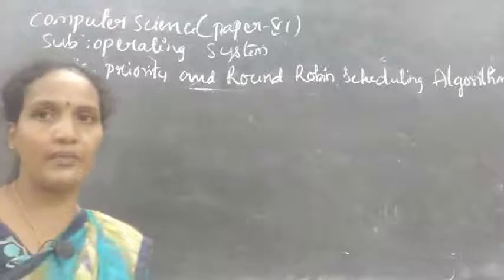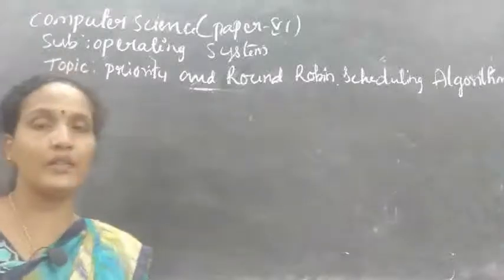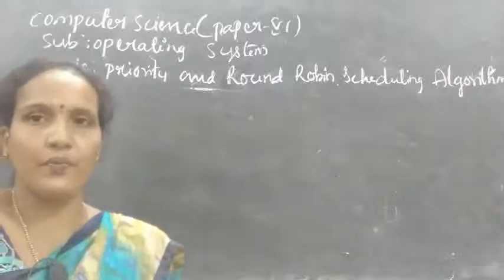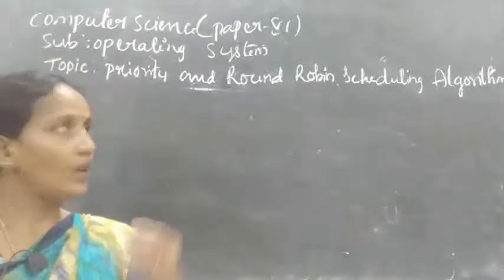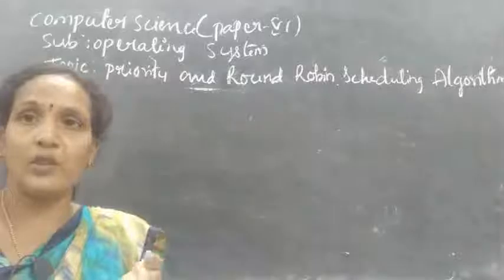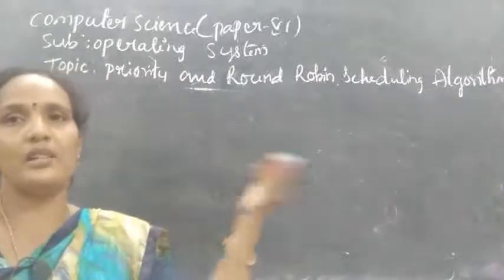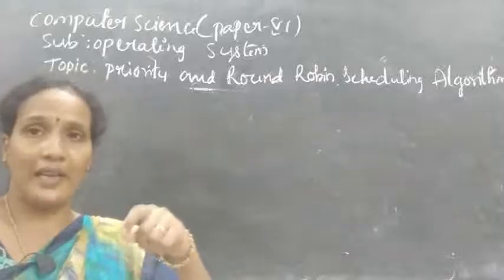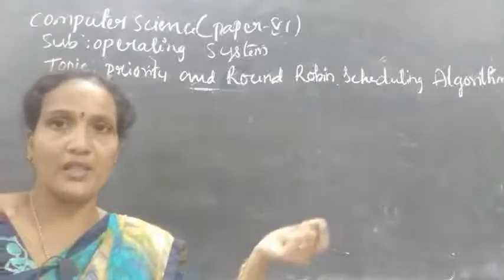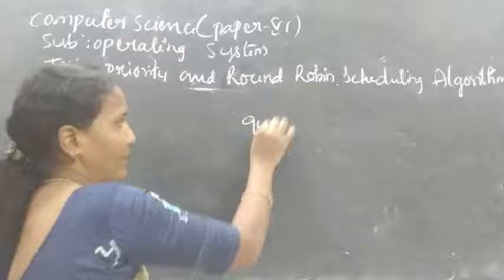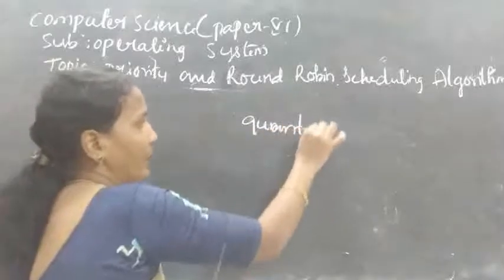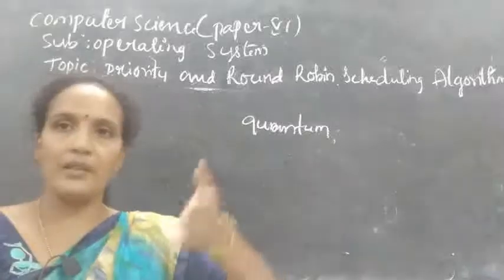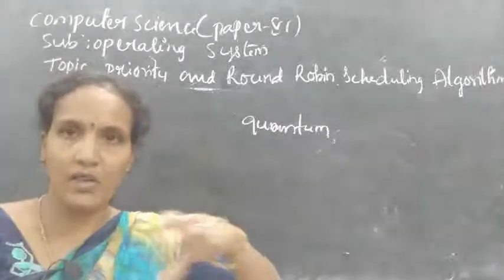Round robin scheduling algorithm. In a round robin scheduling algorithm, whatever processes are waiting in the ready queue, a fixed time slot is allotted to each and every process. Okay. Whatever time slot is given to that process is called a quantum. Example, I am taking a class. My class duration is only 55 minutes. The next lecture class is 55 minutes. That is called a time quantum.